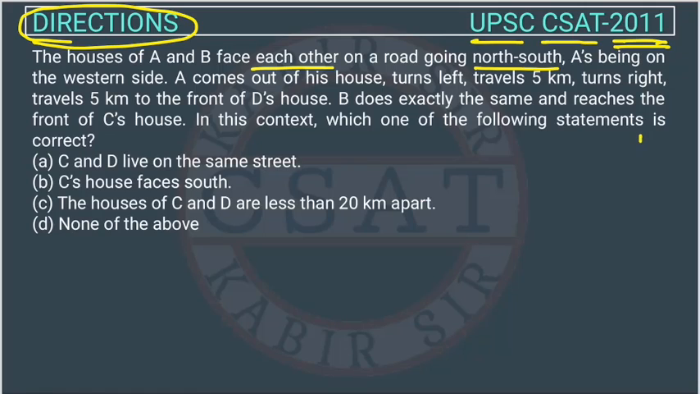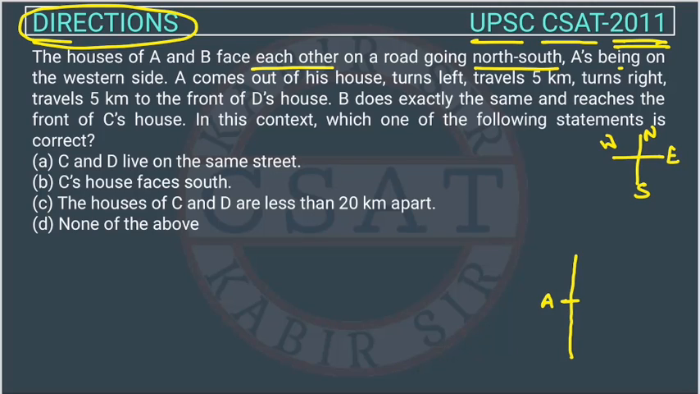So I have told you, whenever we see a direction question, we will draw this, right? This is north, this is south, this is east, this is west. So the houses of A and B are on a north-south road, and A and B's houses face each other. Suppose A is on the west side. A comes out of his house.